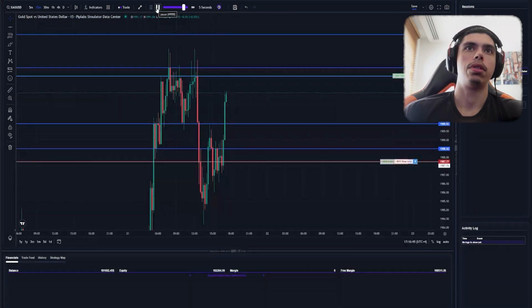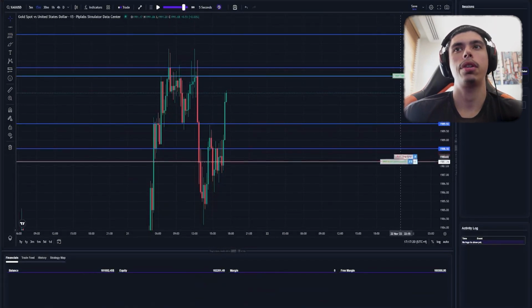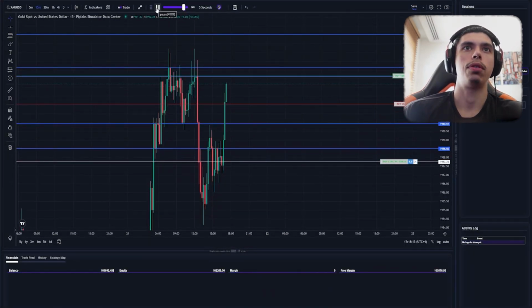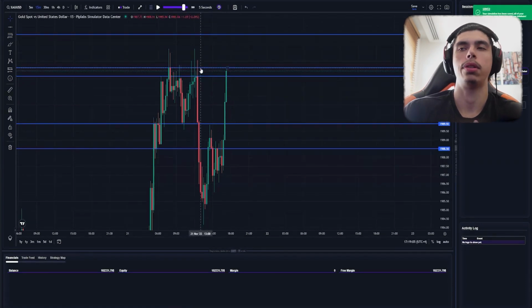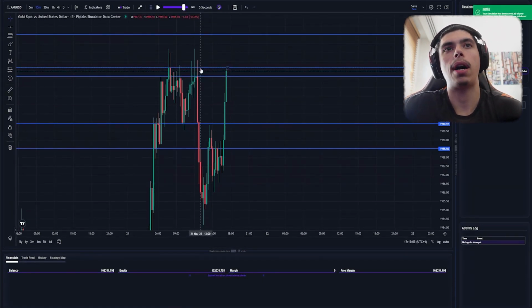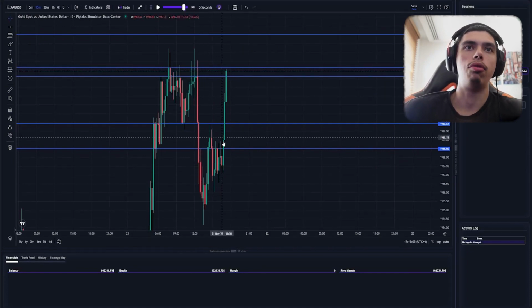Let's see if we can get to the resistance. Again, no bottom wick. So no bottom wick here. If this flips, I'm just gonna take it. So if it flips, if we get TP, okay, we got TP. So this is the power of being able to leverage re-entries, right?